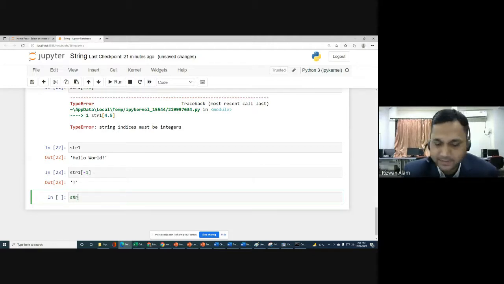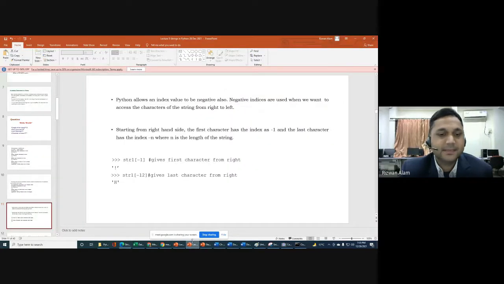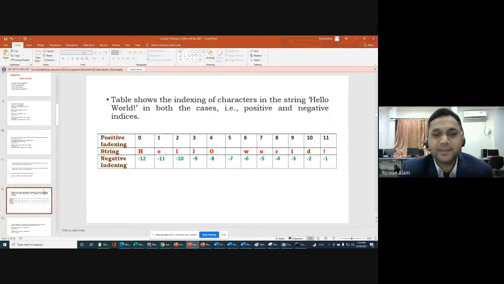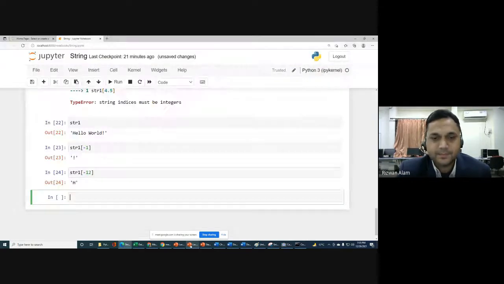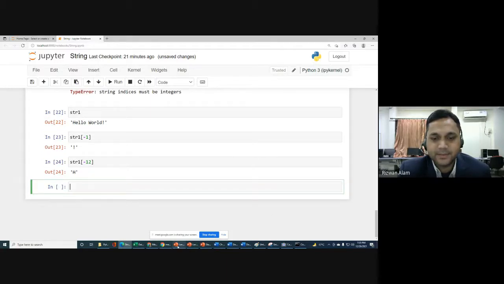And if we write str1[-12], you will get H. Why are we getting H? Because in negative indexing, as you can see in this picture, -1 is the exclamation mark and index -12 is H. So this was the basic concept about strings.